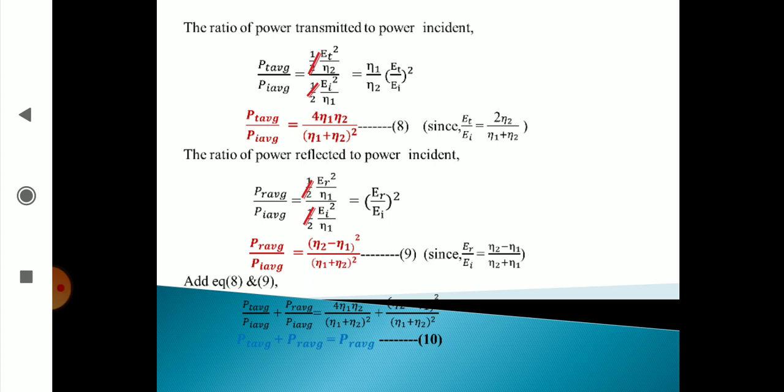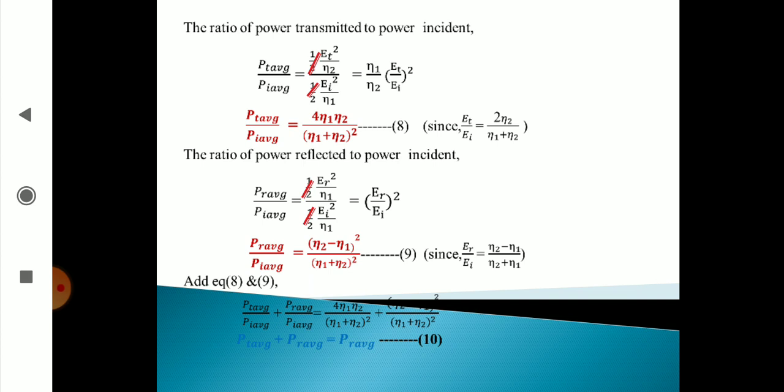Then the half cancels, eta 1 cancels, and we get ER by EI whole square. We know ER by EI is equal to eta 2 minus eta 1 by eta 2 plus eta 1, whole square. By adding all these things, that means average transmitted power by average incident power plus average reflected power by incident power, we get 1.